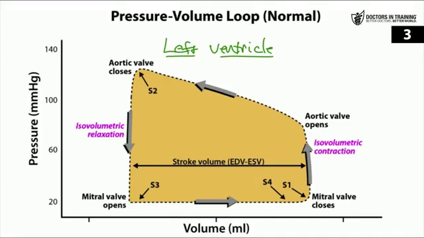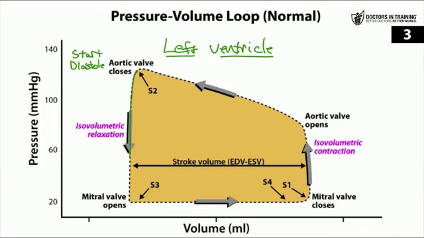So where should we start? We should start on this loop. We should go to the diastole part. So diastole is going to be beginning with the closing of the aortic valve. And you find this at the left upper corner of this loop. Now at this point, the ventricle has just finished its contraction and expelled a whole bunch of blood. Now the pressure is initially pretty high in the ventricle because of that contraction, but after the aortic valve closes, the pressure drops dramatically. And you'll notice that the volume is not changing at this time.